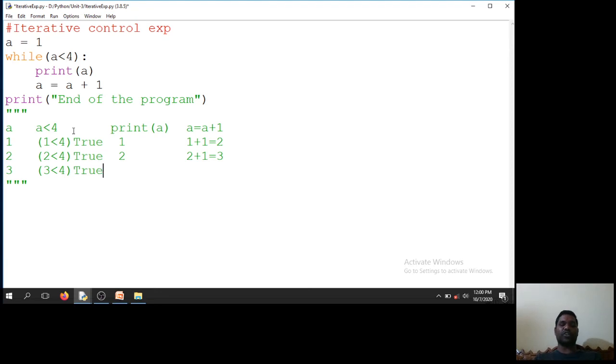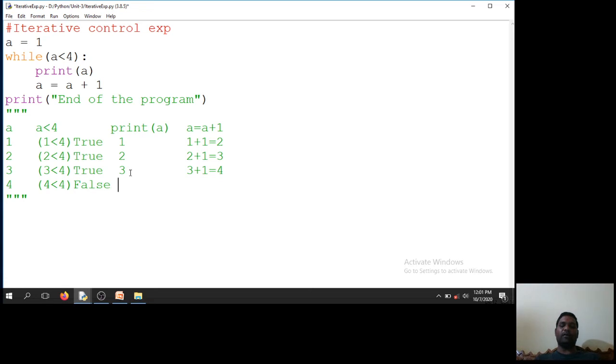So once the condition is true, I will go and print A. That is 3. It will print 3. Next A will become 3 plus 1 is equal to 4. So now A will become 4. Now the condition: 4 less than 4, true or false? It's false. False means it will not go into this particular loop block.